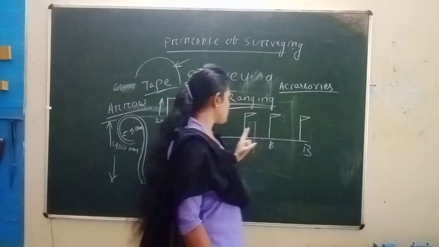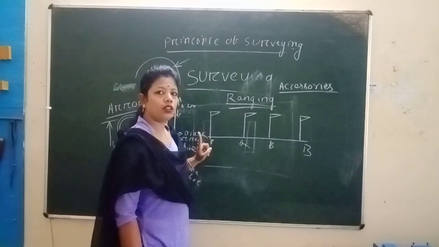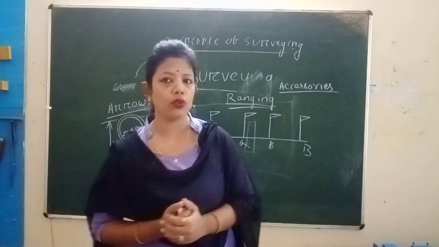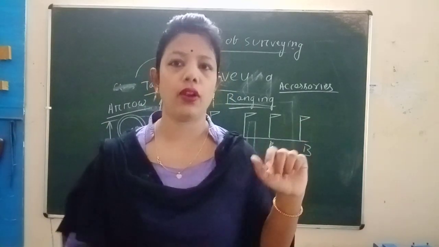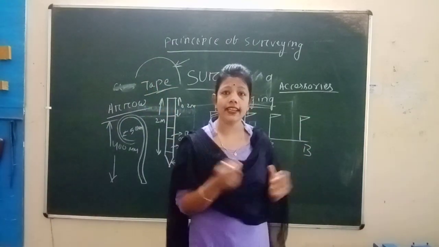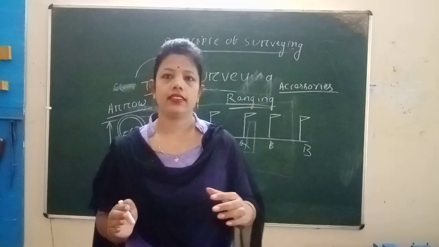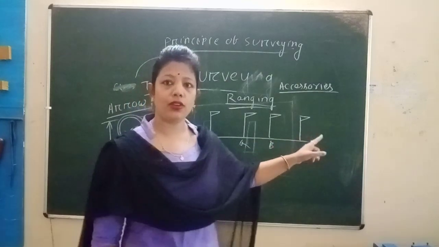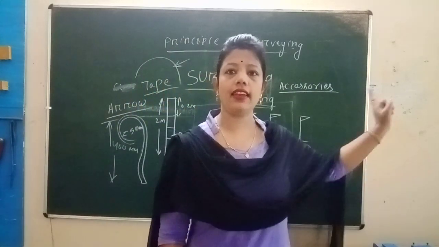How? From the starting station, first of all we want to know what is meant by leader and follower. What is leader? What is follower? The leader is the one who drags the chain forward to the last end.